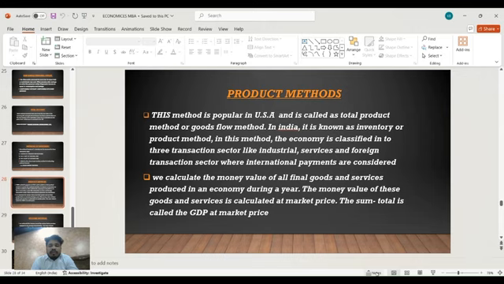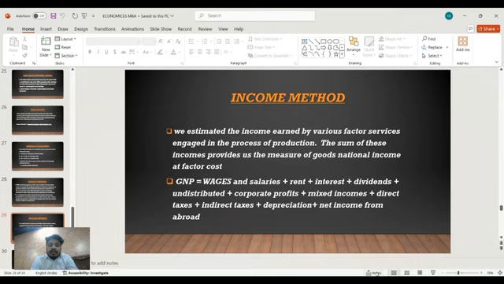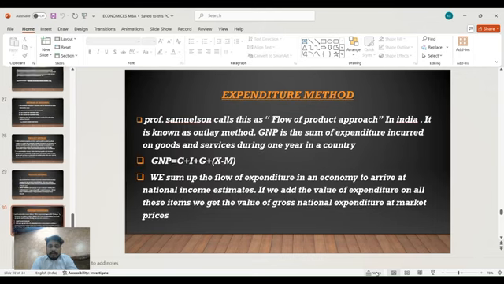Income method. Income method means we estimate the income earned by various factor services in the process of production. The sum of these incomes provides us the measure of gross national income at factor cost. Gross national product equals wages and salaries plus rent plus interest plus dividend plus undistributed corporate profit plus mixed income plus direct taxes plus indirect taxes plus depreciation plus net income from abroad.